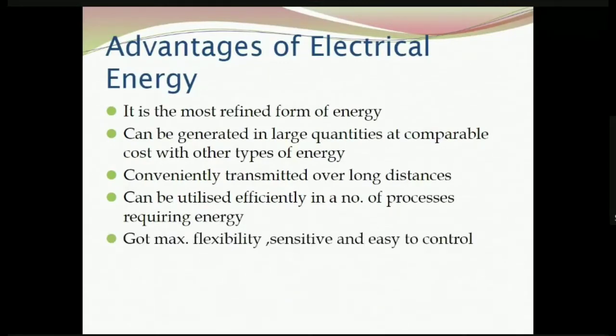Then it has maximum flexibility, is sensitive, and is easy to control. Electricity can be easily controlled by means of a switch. You can switch off, switch on according to our requirement. It is very sensitive also. When we switch on a lamp, suddenly it will glow, and if we switch off, it will shut down. So it is very fast also, fast responding.